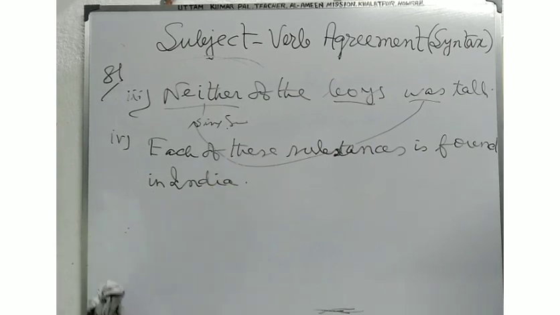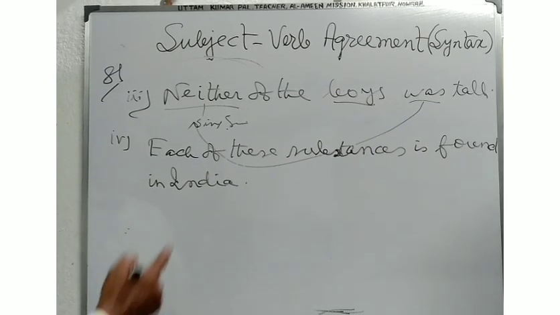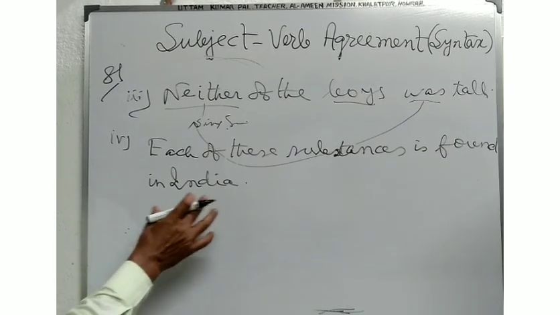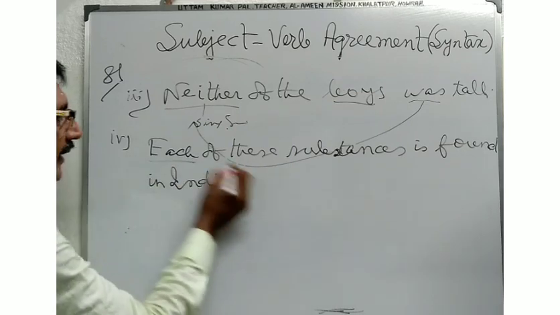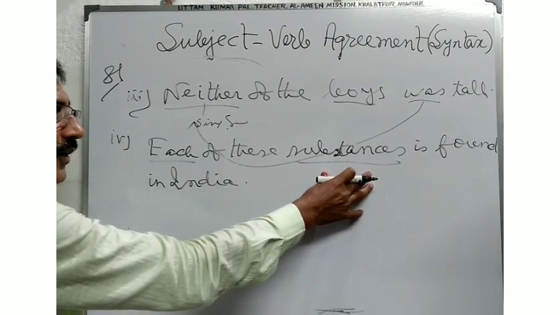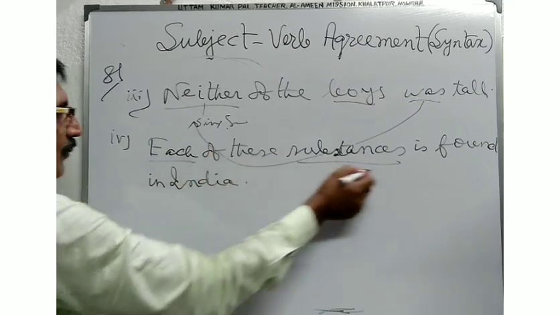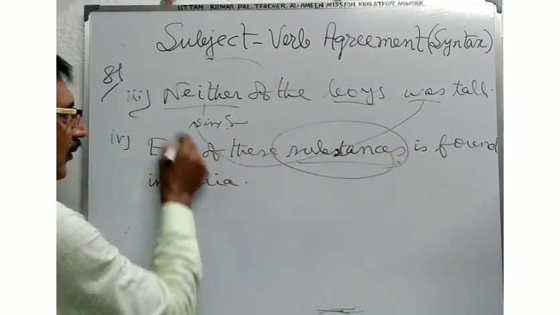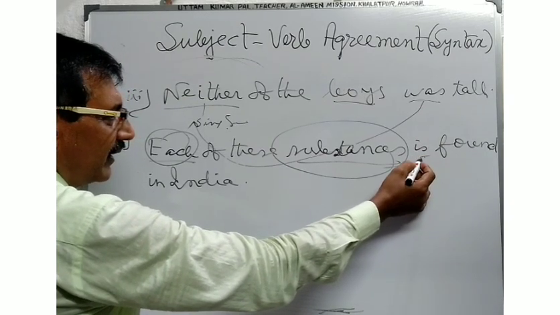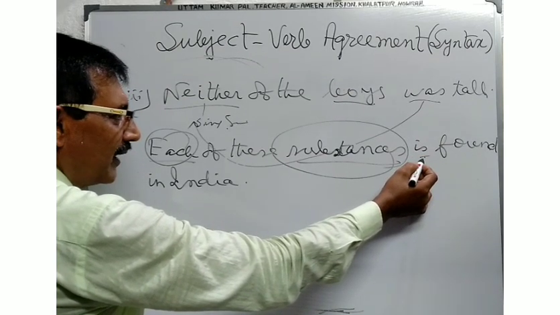Each of these substances is found in India. Here in this example, you will see that each of these substances is used here as the plural noun, but here the plural noun comes in between the singular subject and the verb. Here this is the verb. Here the verb is used in the singular form.